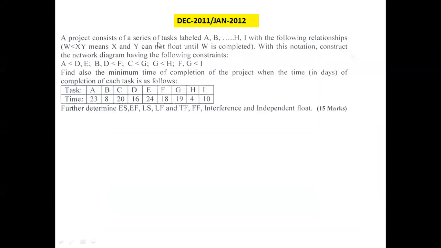A project consists of a series of tasks labeled A to I with the following relationships. W is less than XY means X and Y cannot float until W is completed. With this notation, construct the network diagram having the following constraints. So here the constraints are given: A is less than D and E, B and D are less than F, C is less than G, G is less than H, and F and G are less than I. So this is the constraint relationship given.